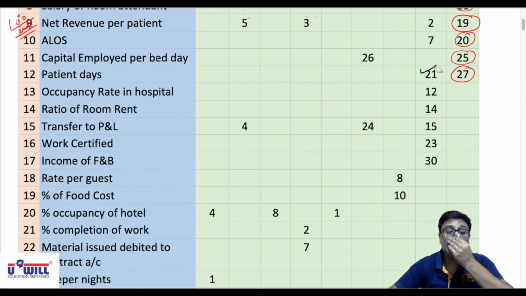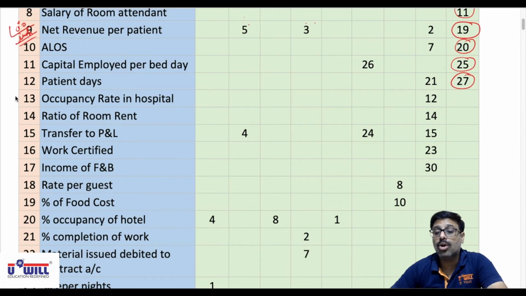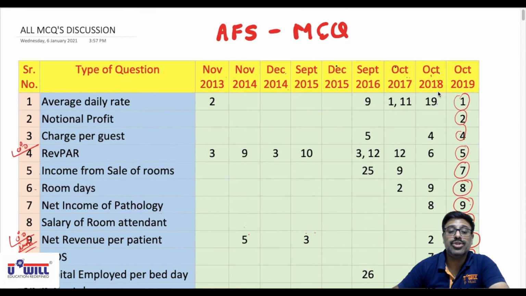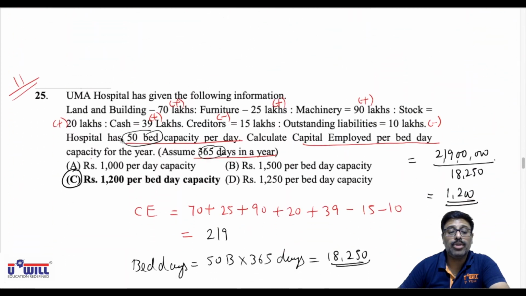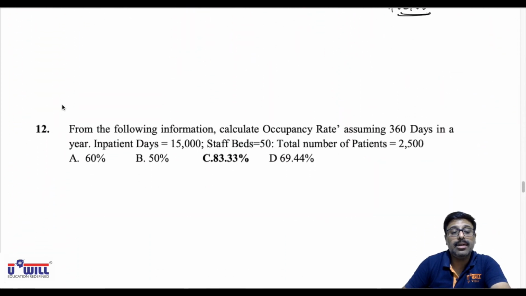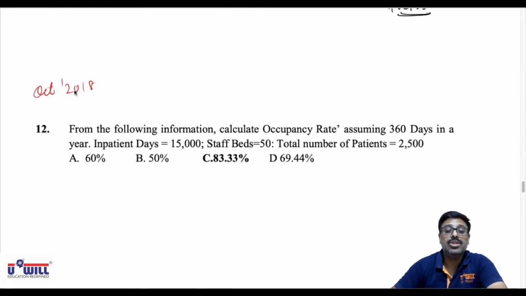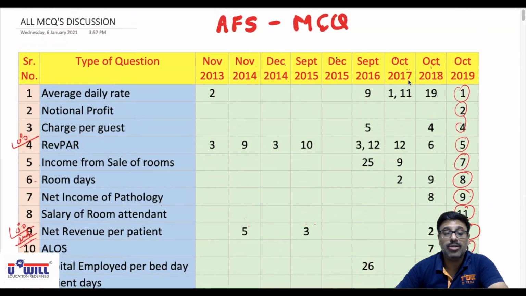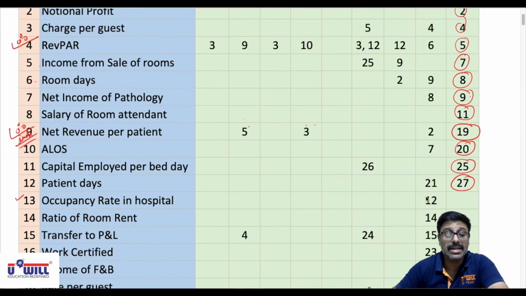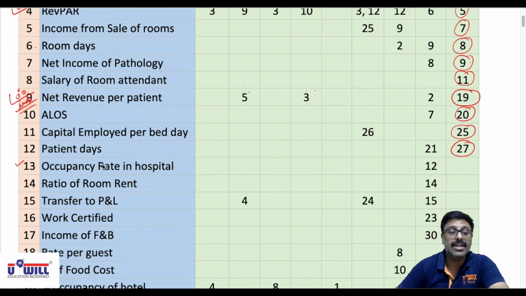Now all the questions of October 2019 exams have been done. From the 13th variety onwards, October 2018 exams I'm taking up. So questions of October 2019 are all done. Now these are October 2018 exam questions. So the 13th variety is October 2018, question number 12. Look at it, occupancy rate in the hospital. Okay, 13th variety of question.